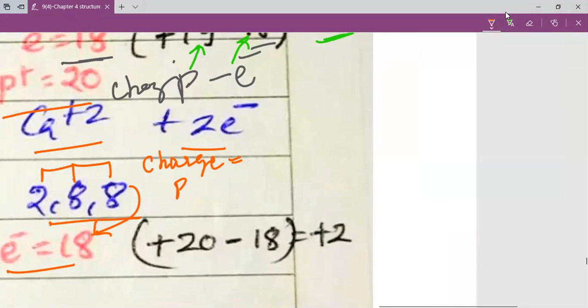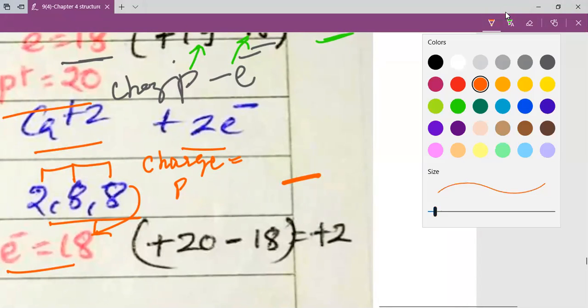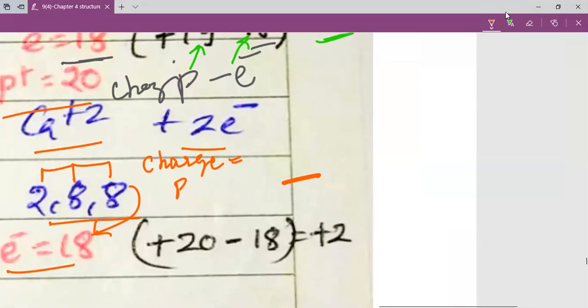The number of protons is 20, and the number of electrons in 2, 8, 8 is 18. So there is a plus 2 charge that we have to write on the calcium, and thus calcium loses its 2 electrons to make a plus 2 ion.